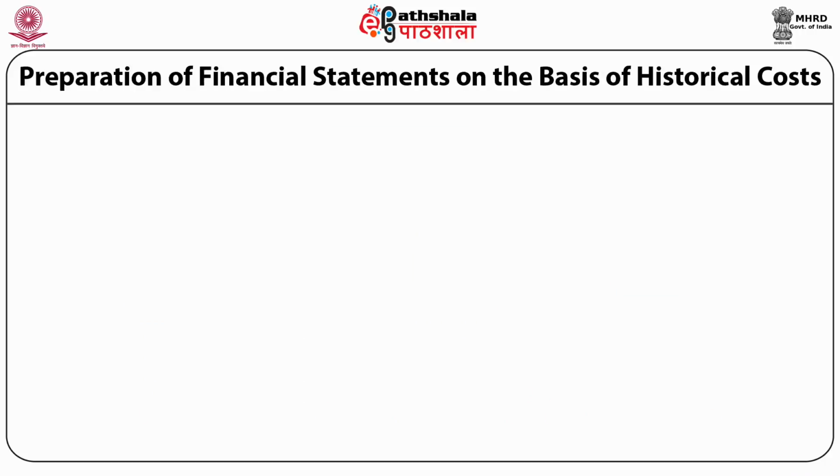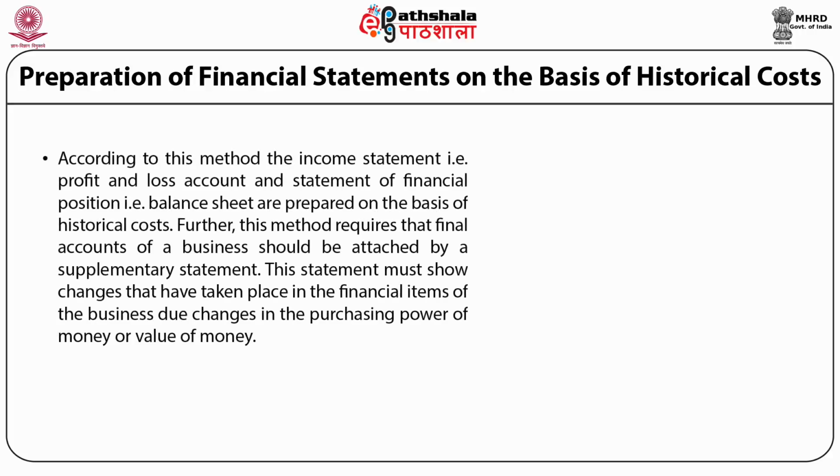Preparation of financial statements on the basis of historical cost. According to this method, the income statement, that is profit and loss account, and statement of financial position, that is balance sheet, are prepared on the basis of historical cost. Further, this method requires that final accounts of a business should be attached by a supplementary statement. This statement must show changes that have taken place in the financial items of the business due to changes in purchasing power of money or value of money.